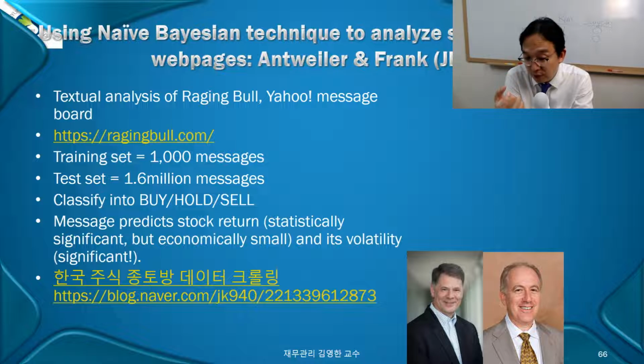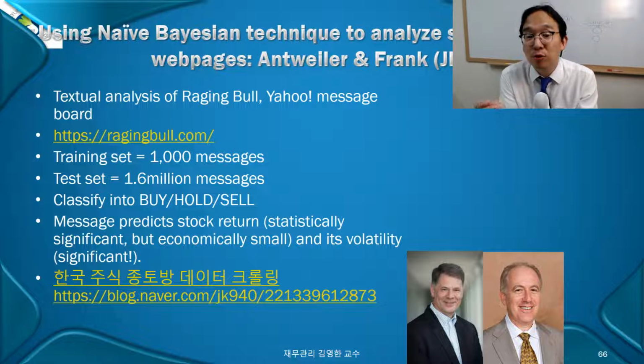The machine computes the posterior probability of classifying into buy, hold, sell for each different word, for each different article, right? And then try to estimate the maximum posterior probability. So classifying those messages into the ones with maximum posterior probability. Right. So that's what they did.